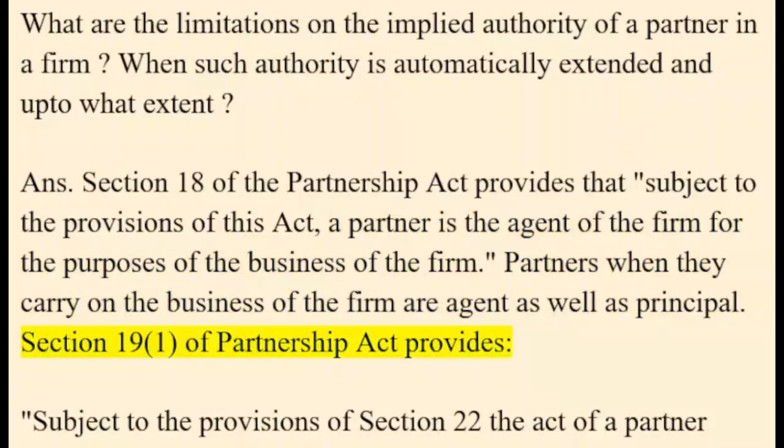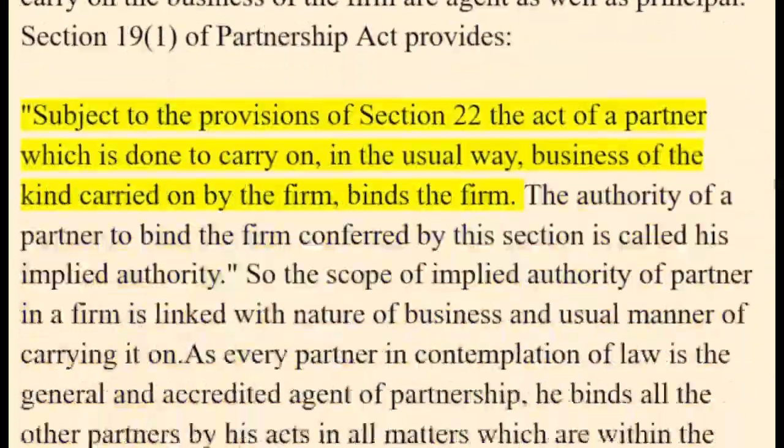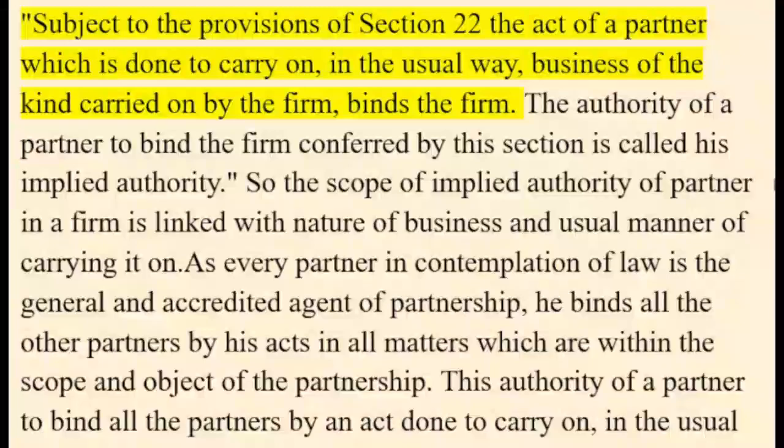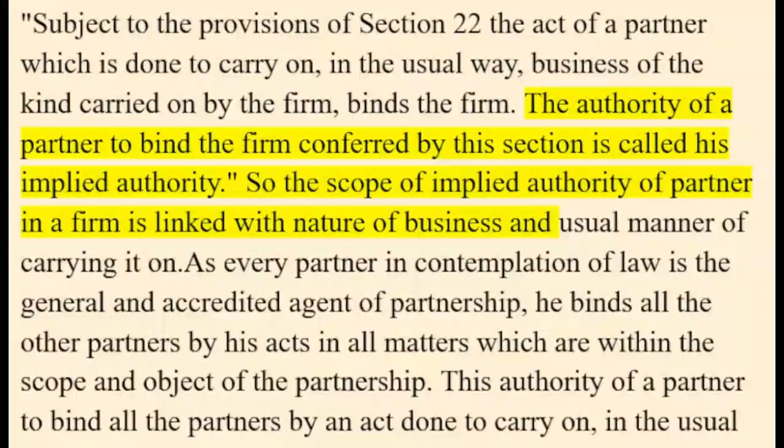Section 19(1) of the Partnership Act provides, subject to the provisions of Section 22, the act of a partner which is done to carry on, in the usual way, business of the kind carried on by the firm, binds the firm. The authority of a partner to bind the firm conferred by this section is called his implied authority.